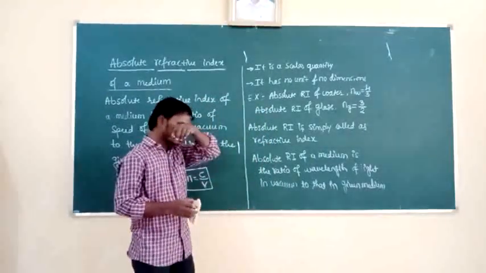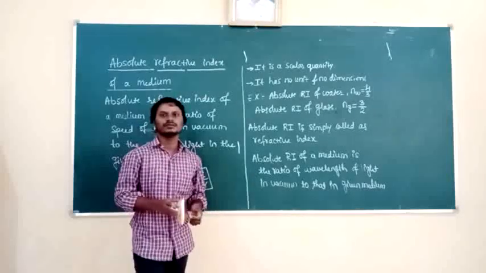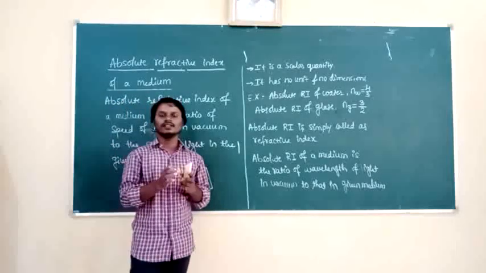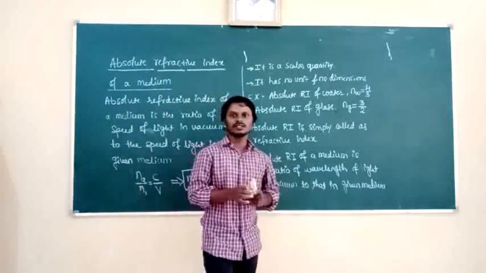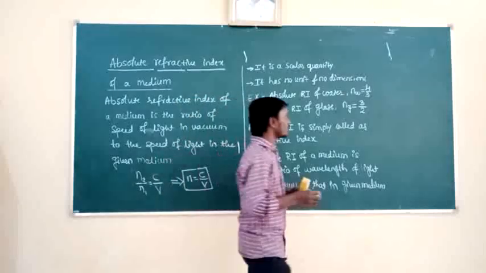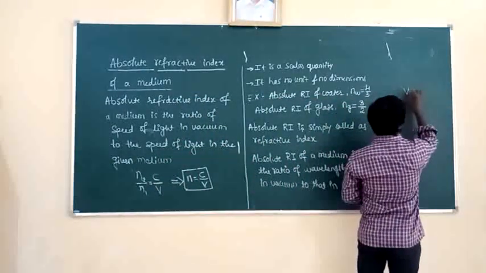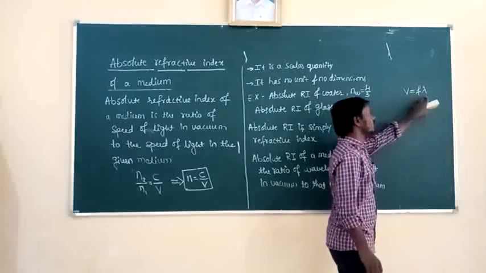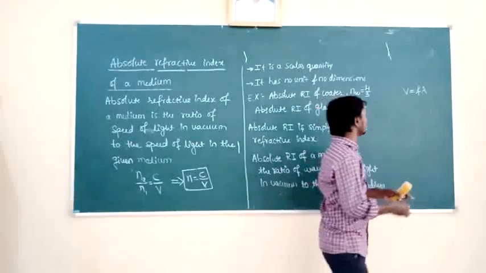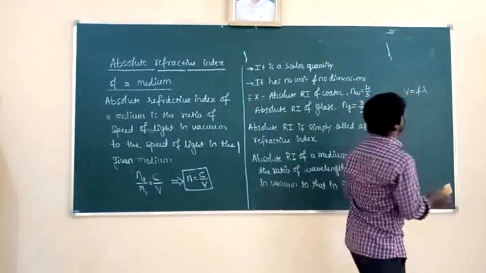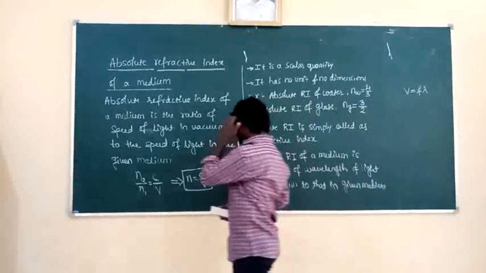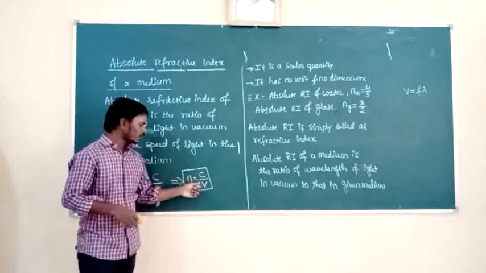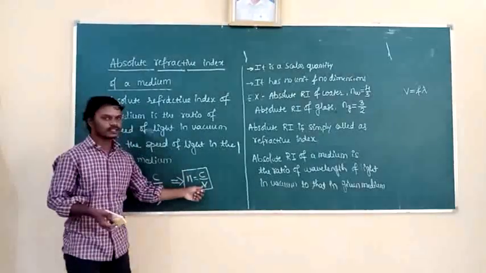Because here the speed of light is directly proportional to wavelength. Already we know the relation between frequency, wavelength and speed, which we studied in the chapter on waves. What is that relation? v is equal to f into lambda. Speed of the wave is equal to frequency of the wave into wavelength of the wave. So what is the speed of light in the first medium? Speed of light in the first medium is c if it is air, and the speed of light in the given medium is taken as v.